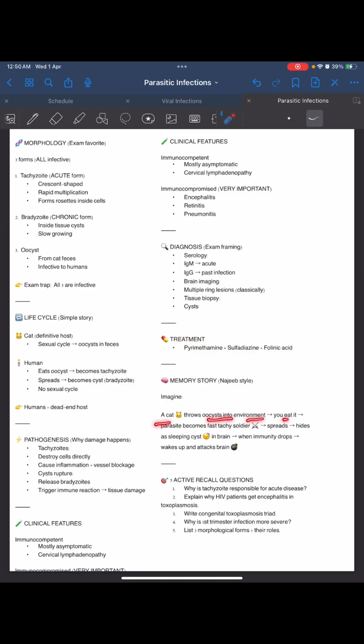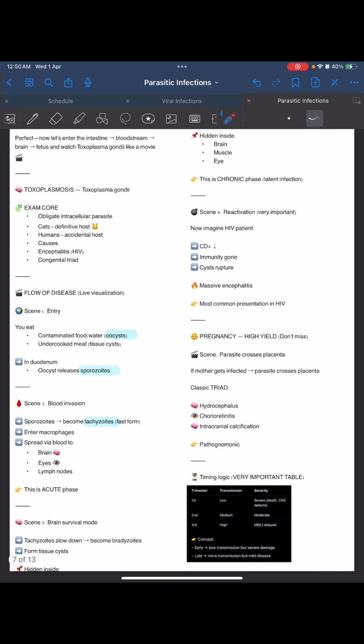A cat throws oocysts in the environment, you eat it, the parasite becomes a fast tachyzoite. Now it spreads, hides as a sleeping cyst in the brain. When immunity drops, in HIV, it wakes up and attacks the brain. In HIV, the cyst will rupture, and it will cause massive encephalitis, and it will attack the brain.